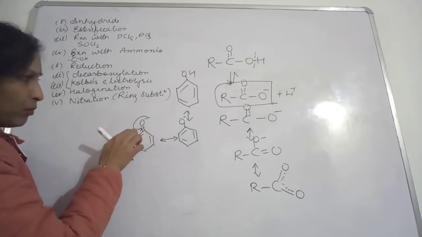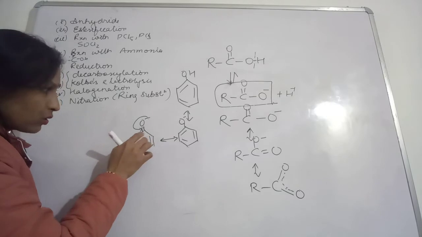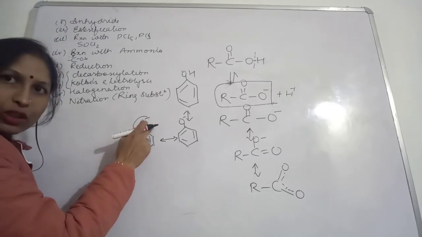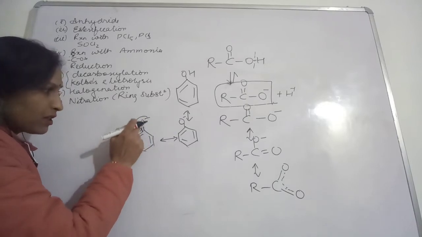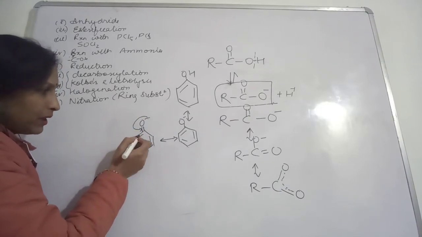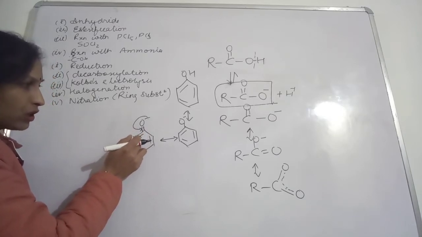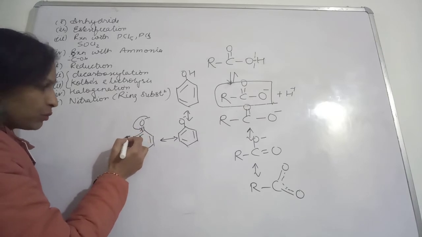Now, the double bond is between carbon and oxygen, so this double bond will be broken, and because the oxygen was using the electrons to make this bond, this bond is breaking, and the electrons will go to this position.